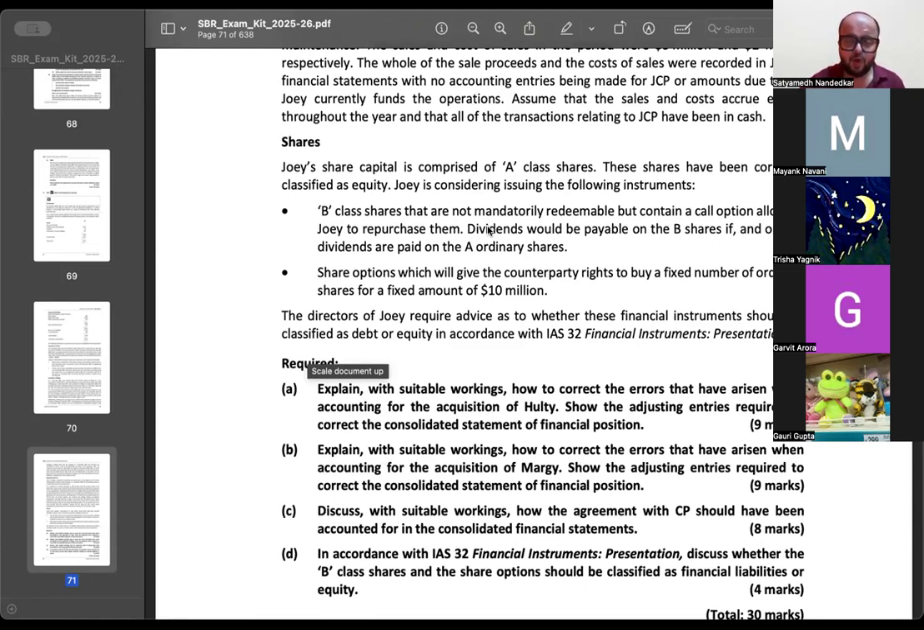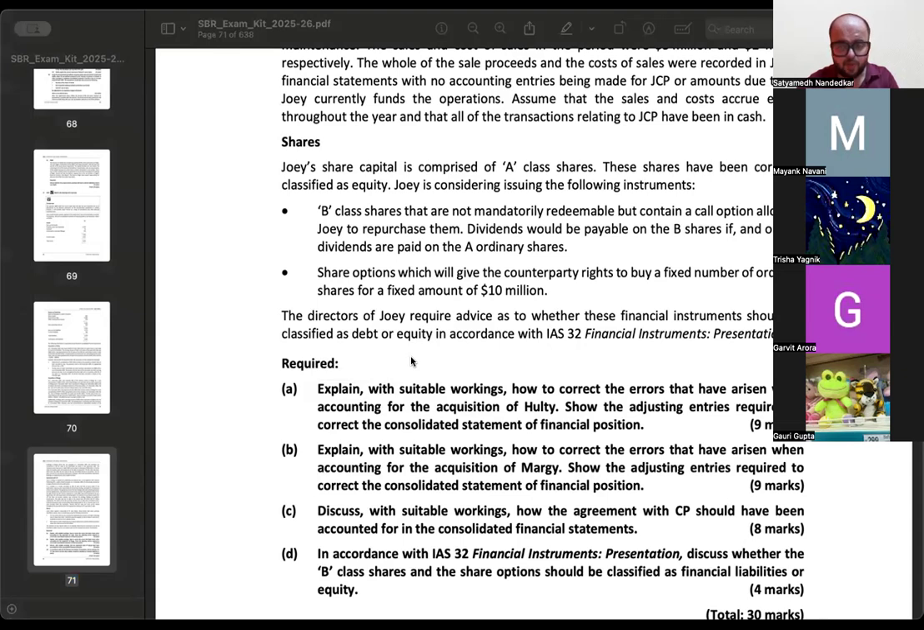Dividends would be payable on the B shares if and only if dividends are paid on A shares. And then share options, which will give the counterparty the right to buy a fixed number of ordinary shares for a fixed amount of 10 million. The directors of Joey require advice as to whether these financial instruments should be classified as debt or equity in accordance with IAS 32 Financial Instruments: Presentation.